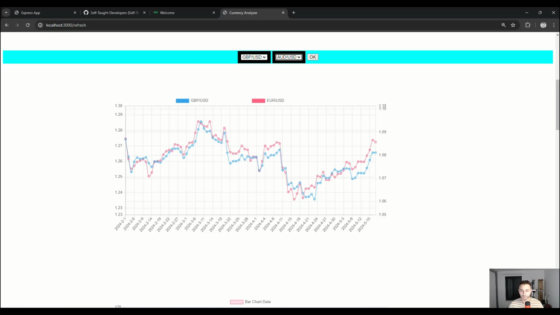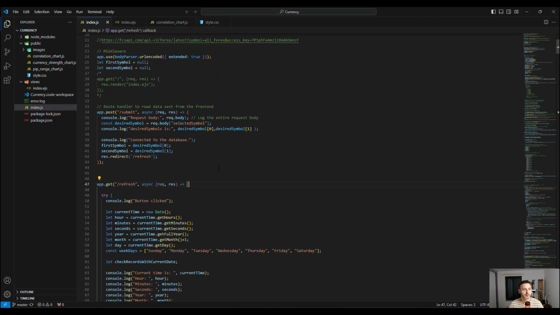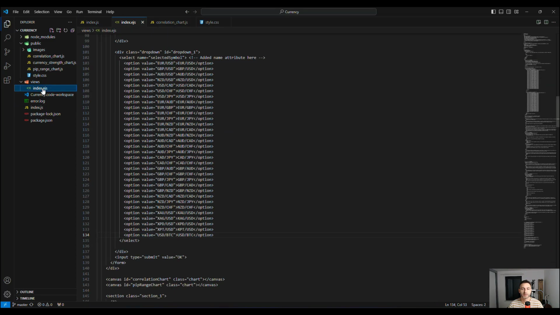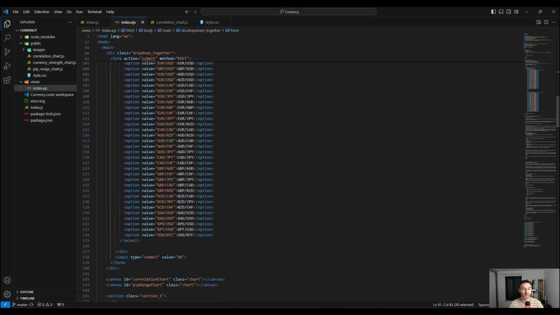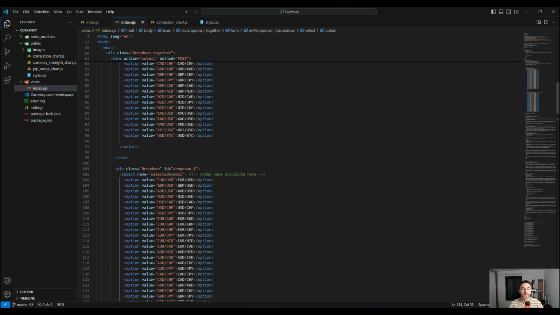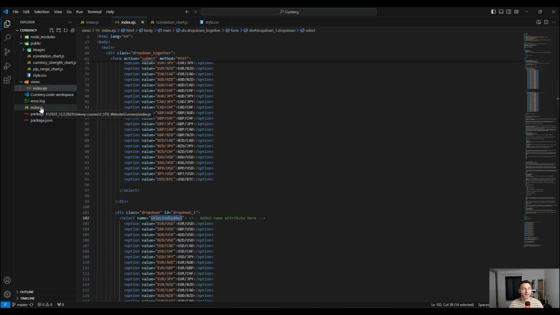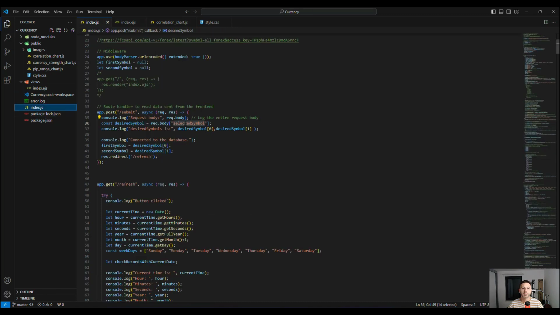Let me show you that. That is here, a refresh, and here it is. Now you can see whenever I use submit, I get the information about the selected symbol. When you go inside .ejs, you can see here the drop-down menu where I have action submit and the method is post. Whenever I click the button, the type is submit, and the information about the selected symbol is sent back to the backend, where I read these two values, the first symbol and the second symbol.